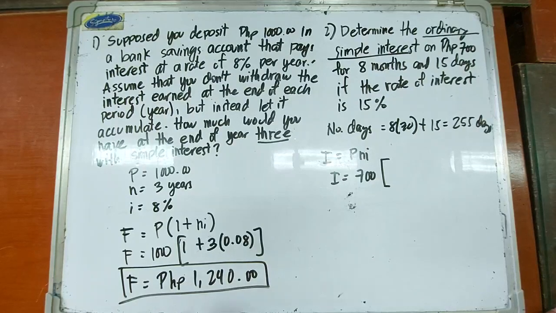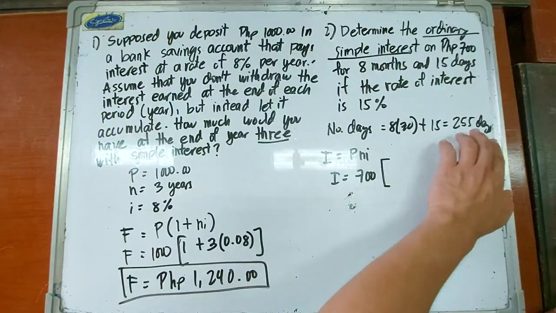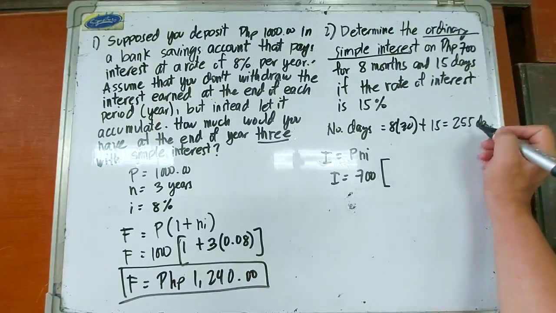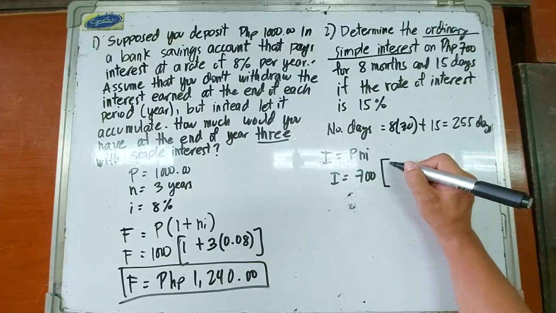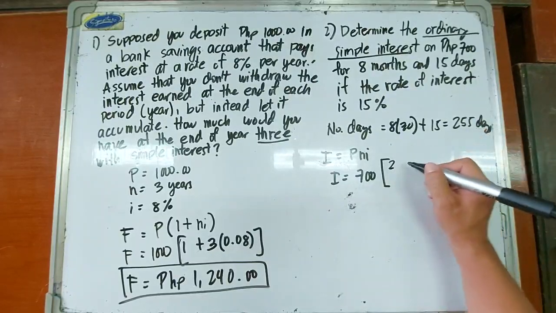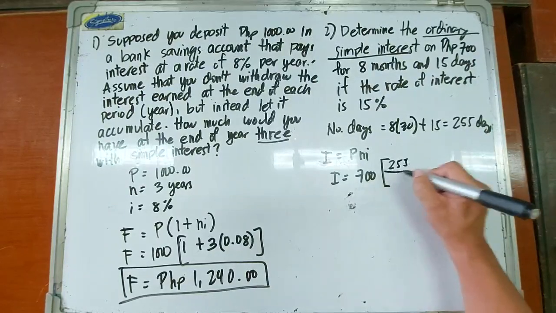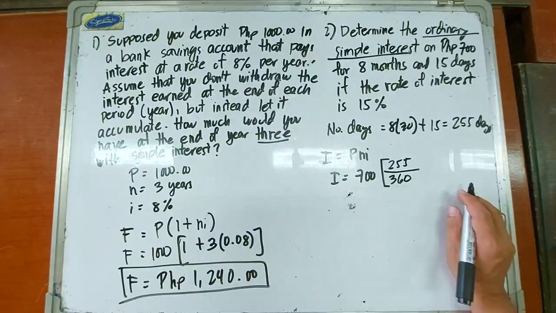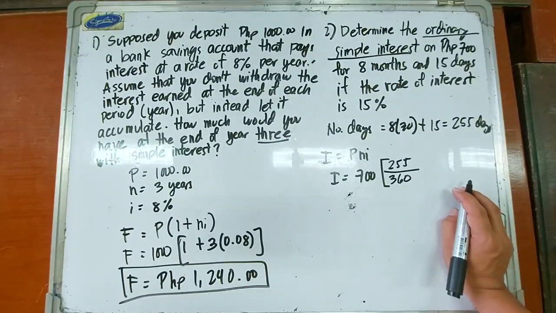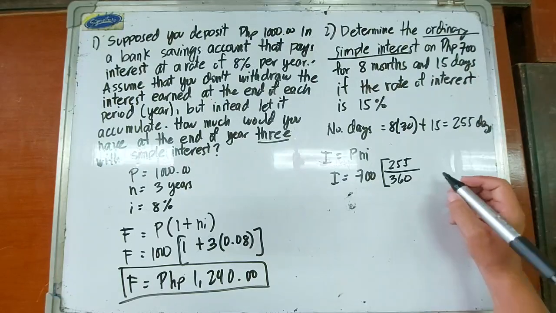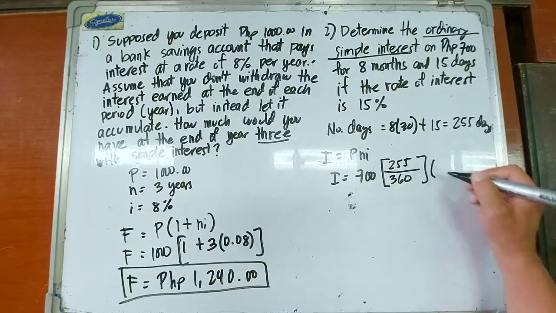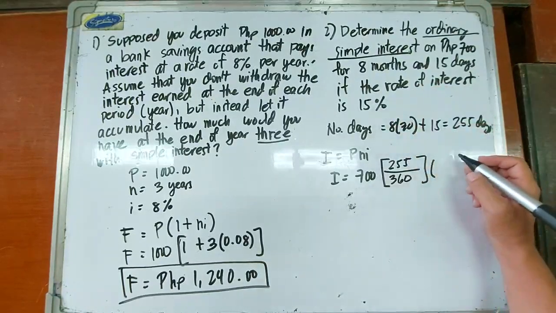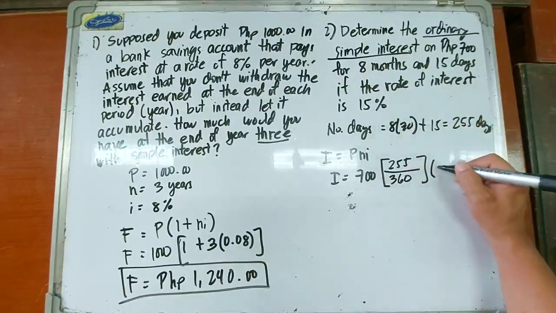I-compute natin yung equivalent interest sa ganitong araw. So what we're going to do is we just simply divide the total number of days, 255, by the total number of days in 1 year for ordinary simple interest, that is 360 days, times the interest in its decimal form, which is 0.15.